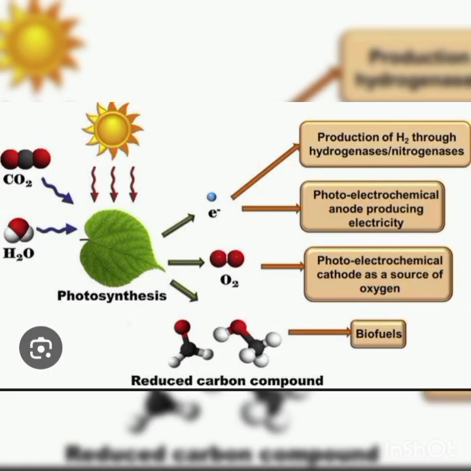In other words, we can say that food is made in the green leaves of the plant. The green leaves make the food by combining carbon dioxide and water in the presence of sunlight and chlorophyll. The carbon dioxide gas required for making food is taken by the plant's leaves from the air.